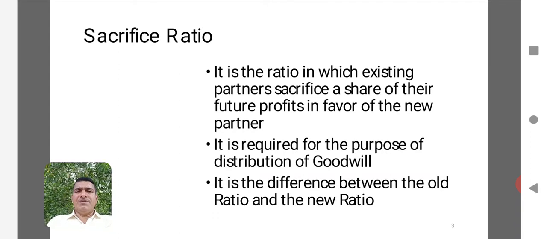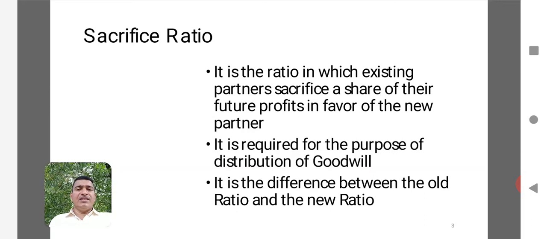When the new partner is admitted, the existing partners will sacrifice a portion of their profit for the new partner, and for that sacrifice they are eligible for receiving a consideration in the form of share in the goodwill, because a new partner is bringing some amount for goodwill. Whatever may be the amount he brings, the existing partners will get the share for the purpose of distributing the cash or money's worth that is being brought for goodwill by the new partner.